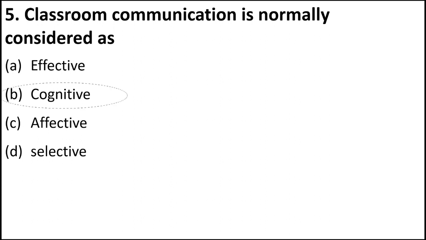The right answer is cognitive. Cognitive is the process when students learn something, understand it, and apply it, like in maths, when the teacher teaches the students some rules, and they apply them in the problem. So this is cognitive. B is the answer.